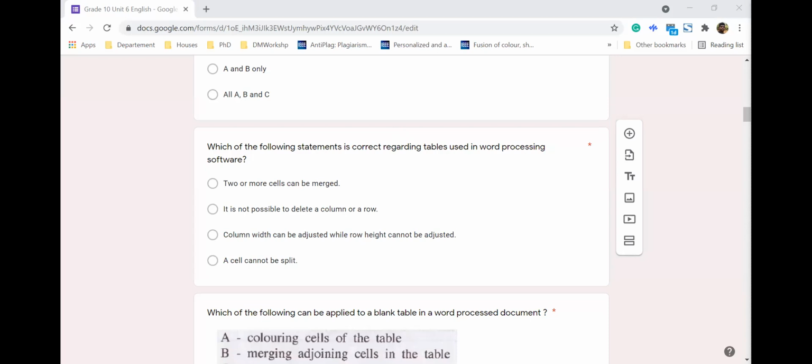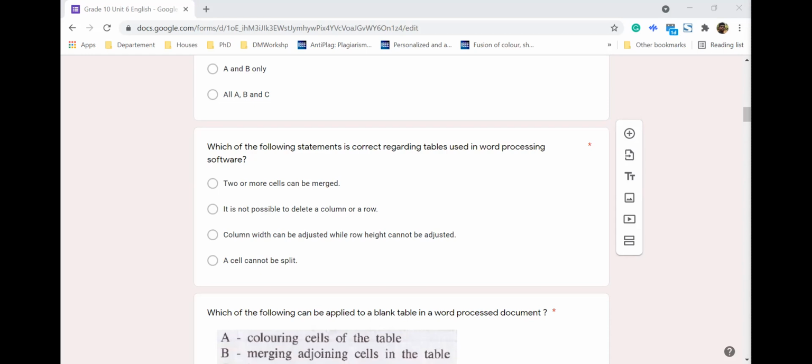It is not possible to delete a column and row. Definitely we can remove columns or rows.